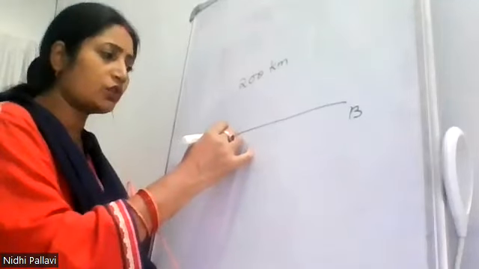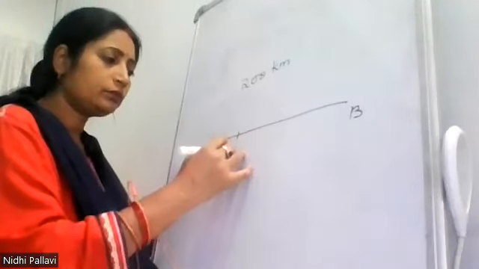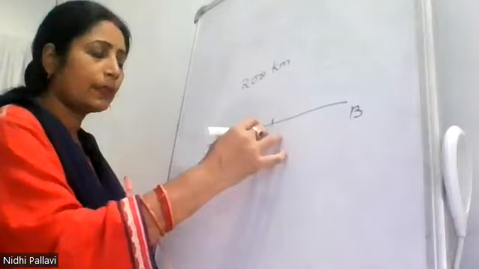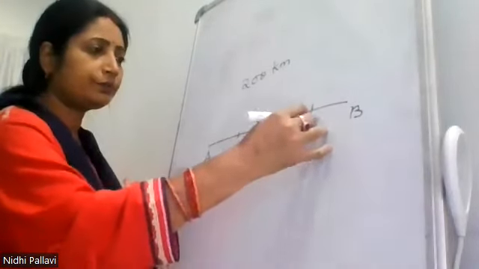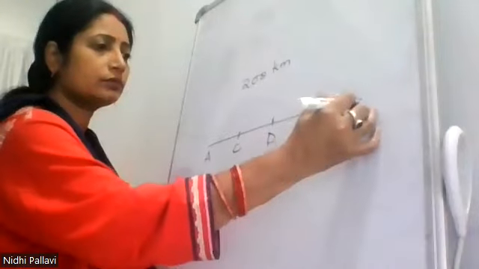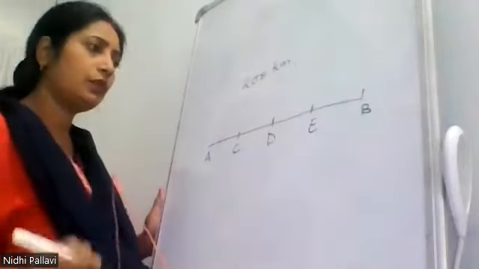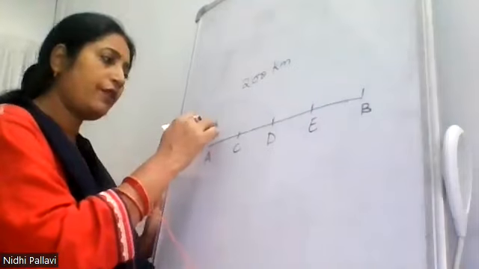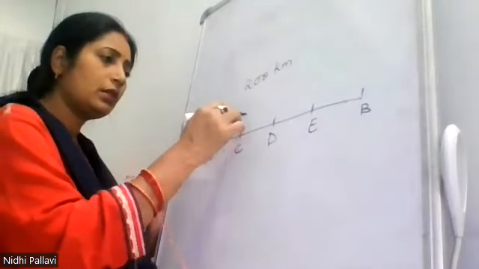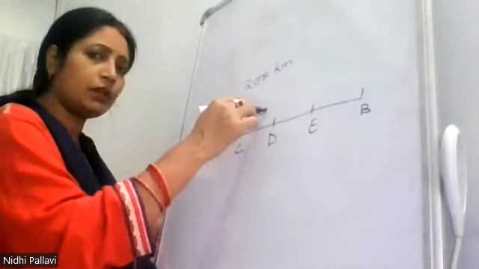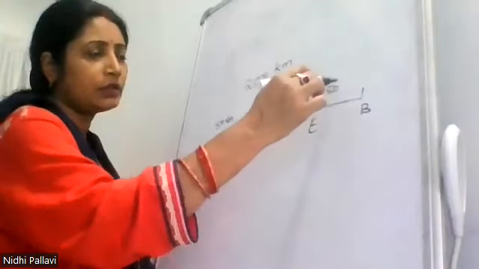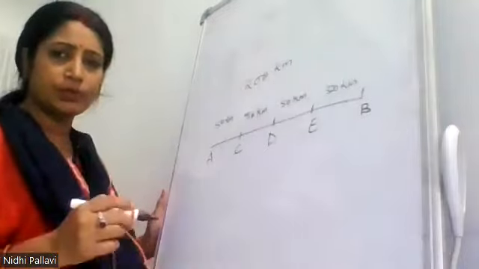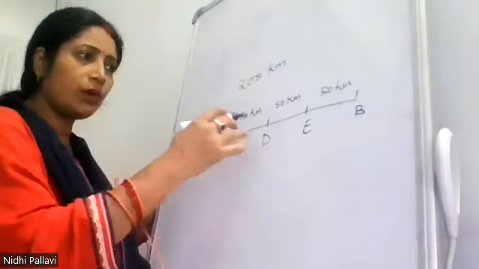And there are stoppages at C, D, E and B. Each of these is 50 kilometers. These are equal distances.